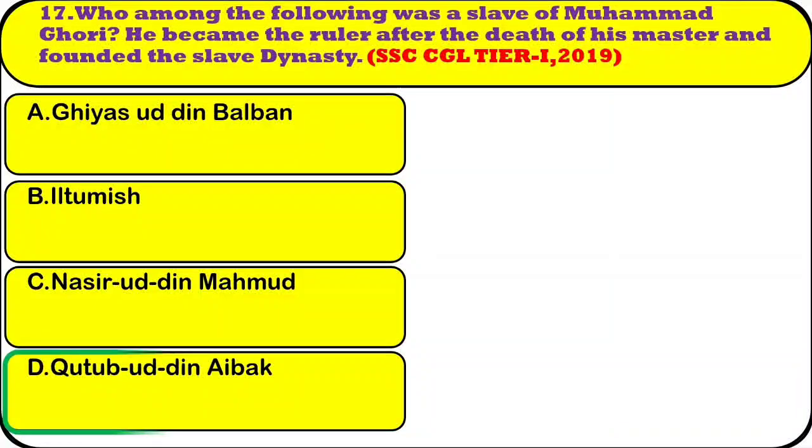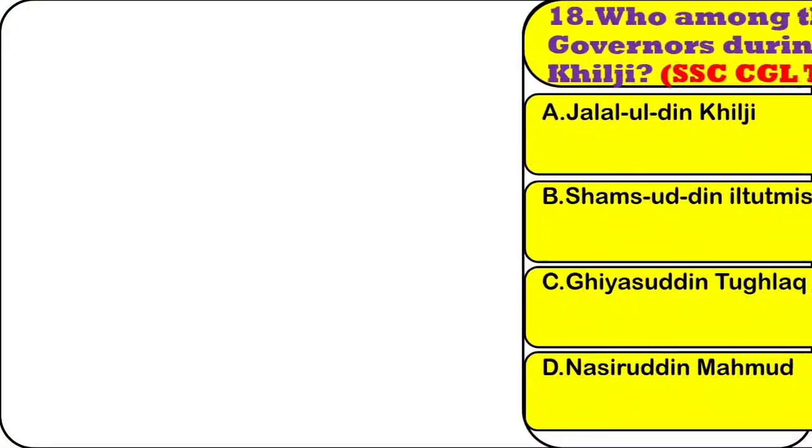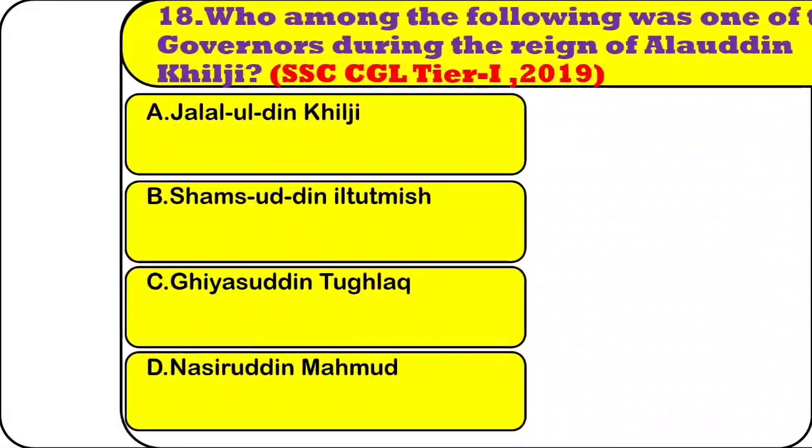Qutb-ud-Din Aibak. Note, Qutb-ud-Din Aibak founded the Mamluk dynasty. It was the first of 5 unrelated dynasties to rule India's Delhi Sultanate from 1206 to 1290. The rulers of the slave dynasty belonged to the Ilbari Turk clan. They were also known as Mamluk Sultans, Mamluk being the Quranic term for slave.